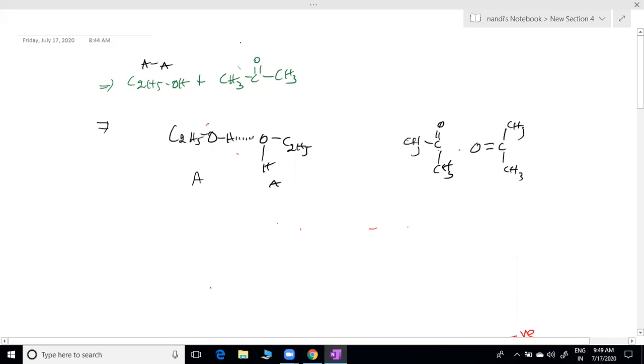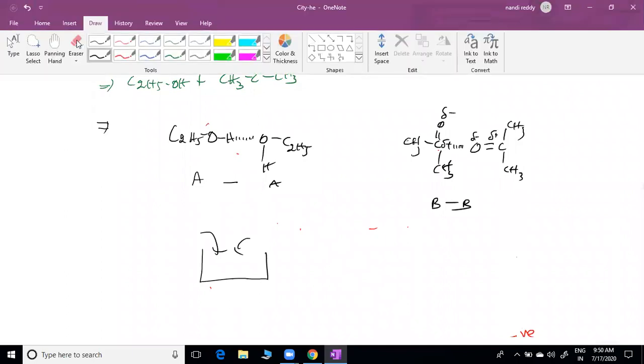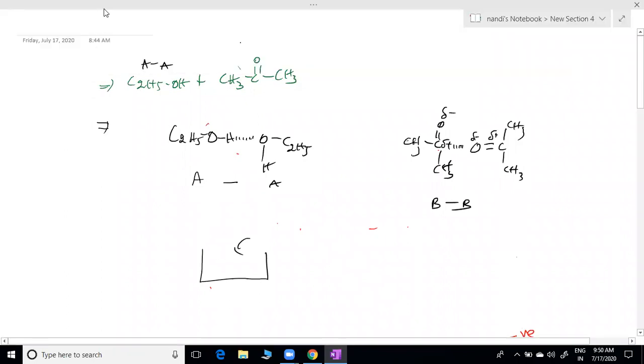Recently we completed carbonyl compounds. This is negative, positive, negative, positive. Even it can show attractions. This is BB type attraction, sir. This is AA type attraction. Now we are mixing A and B. Suppose first A is there, after that I am mixing B. Here A is already there, that is ethyl alcohol.